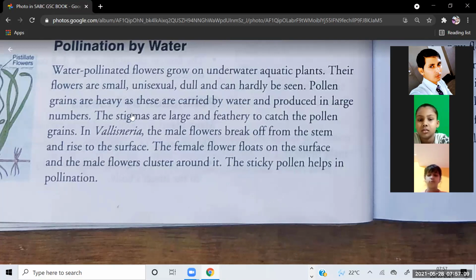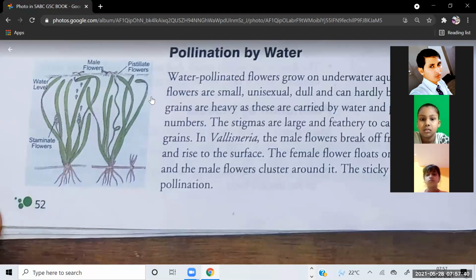Pollen grains are heavy as these are carried by water, and produced in large numbers. The stigmas are large and feathery to catch the pollen grains. In Vallisneria, the male flower breaks off from the stem and rises to the surface. The female flower floats on the surface and the male flowers cluster around it. The sticky pollen helps in pollination.